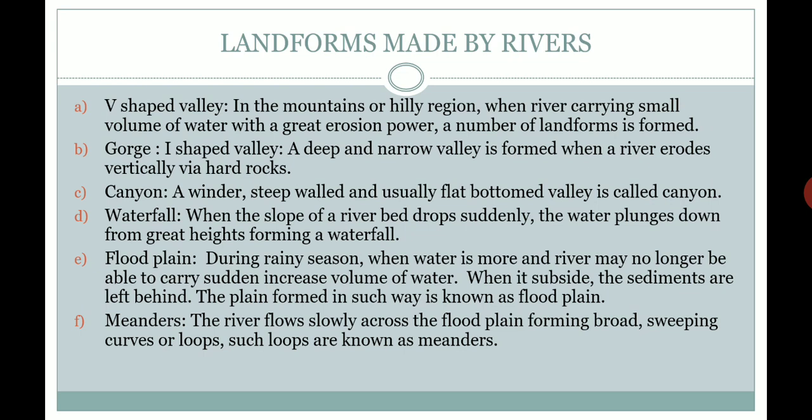Gorge or I-shaped valley. It is a very deep and very narrow valley which is formed due to the river eroding vertically through hard rock. How do I-shaped valleys form? They form when a river is flowing vertically through hard rocks, and it is a very deep and narrow valley.